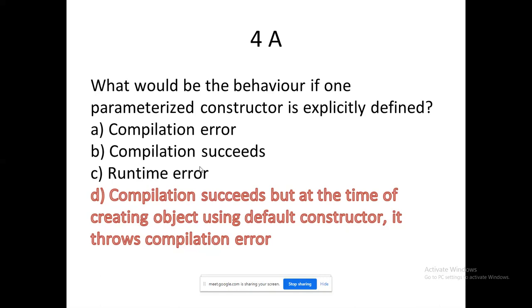So compilation will succeed, but after compilation these constructors will get into an ambiguity state, the default constructor as well as the parameterized constructor. Which one is going to execute now? What is the order of priority? In that they will get confused, and by that it will throw an error. Like they mentioned, it is ready to throw an exception.